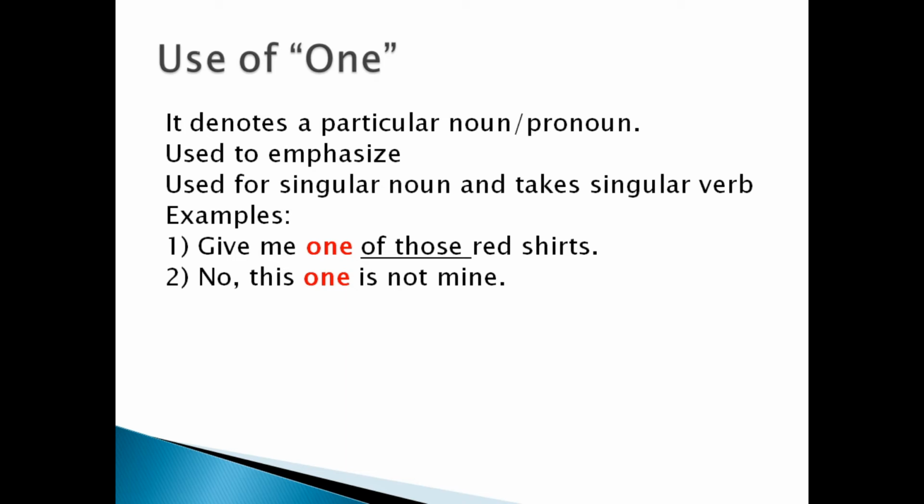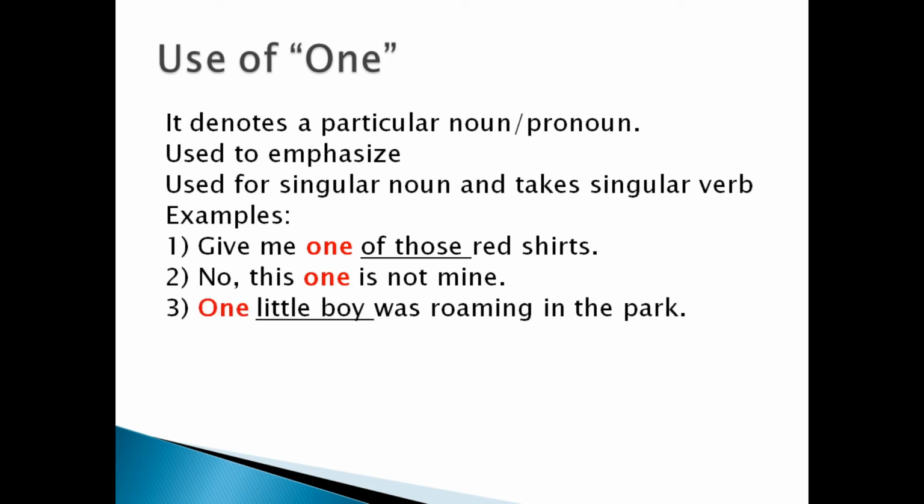One little boy was roaming in the park. Here with one, was is written, and was represents the singular form of verb. One should do one's duty. It is an imperative sentence, and the proper use of one you can understand with the help of these examples.